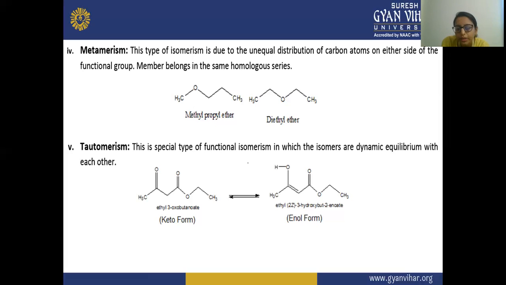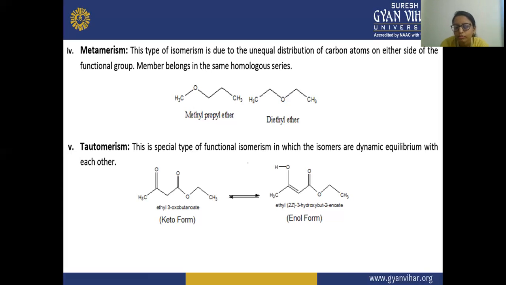So "en" means the double bond present on the second carbon atom. You can see here, "en" and "ol" means your OH group is attached. Alcohol in IUPAC is signified as "ol". So here this is your enol form, and this is where your keto group is present. In this tautomerism, the isomers are in dynamic equilibrium with each other.